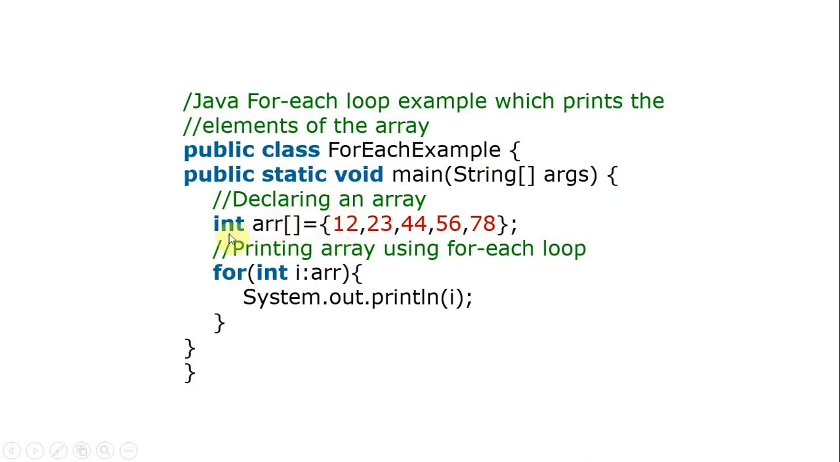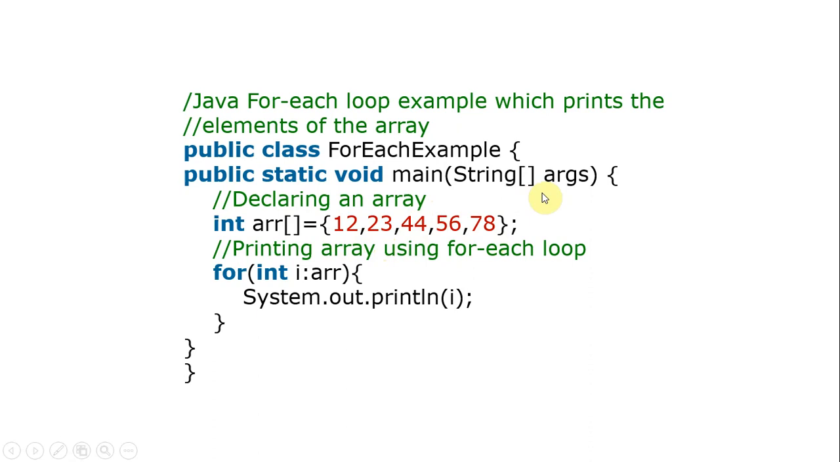So how to declare an array? Data type, array name, subscripts, and the values we are specifying. We didn't specify any size here, we are just specifying values. So 5 values: 12, 23, 44, 56, 78. The index starts from 0, whereas the values are 5. The index is from 0 to 4, and there are 5 elements.